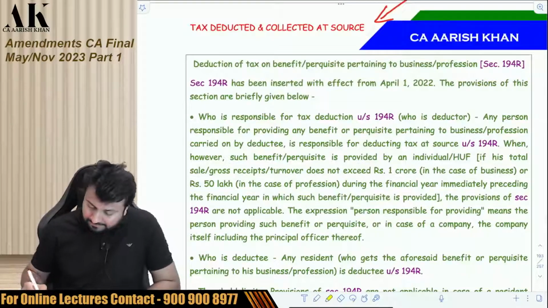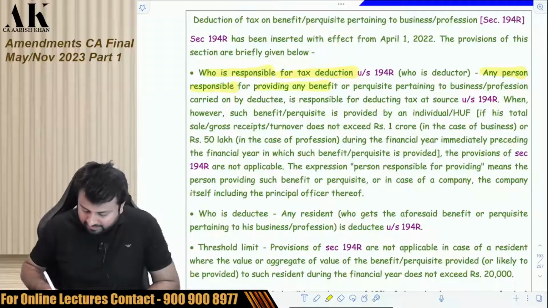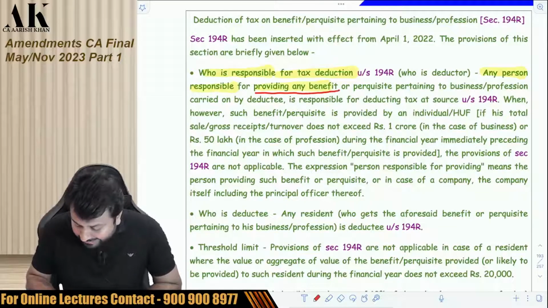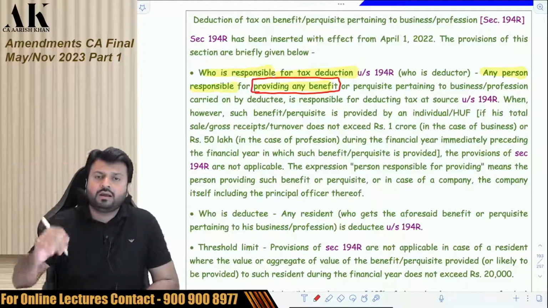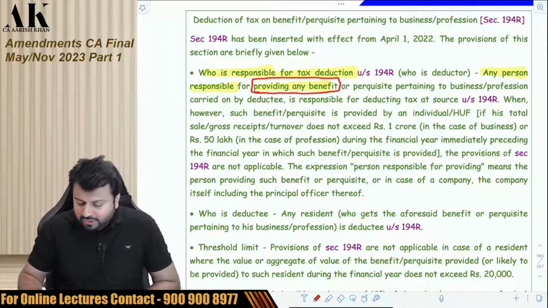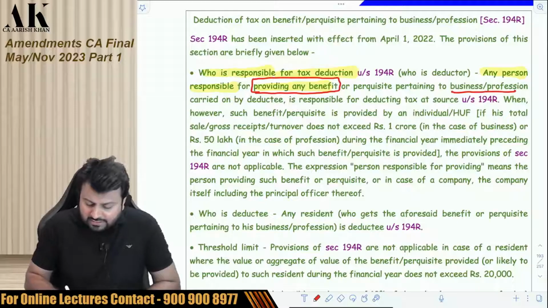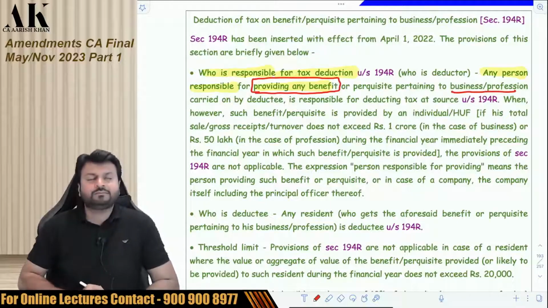Let's follow this. Who is responsible for tax deduction? Any person responsible for providing benefit. So the person who is providing any benefit, that is the giver of the benefit, the giver of the perquisite, will be deducting TDS. Any person responsible for providing any benefit or perquisite pertaining to business or profession carried on by the deductee is responsible for deducting tax under 194R.